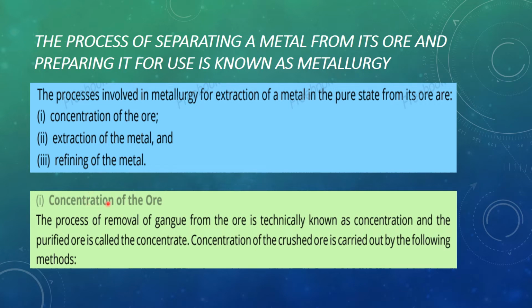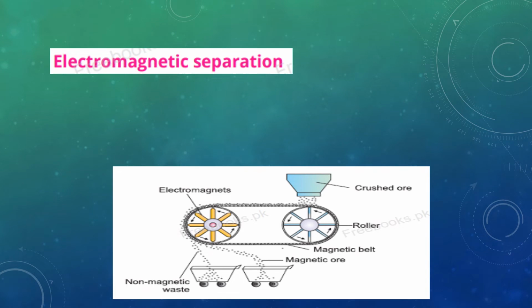So what is the concentration of the ore? The process of removal of gangue from the ore is technically known as the concentration, and the purified ore is called the concentrate. So concentration of the ore means from the ore we remove the gangue, the impurities that are associated with the metal. The substance that we get after the removal of the impurities is called the concentrate. So concentration of the crushed ore is carried out by the following methods.